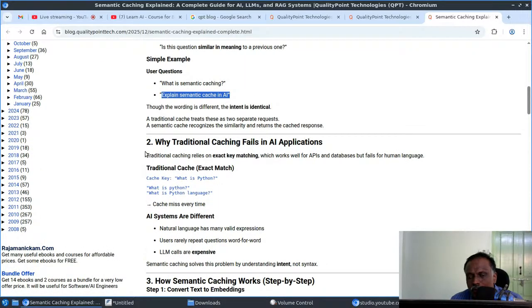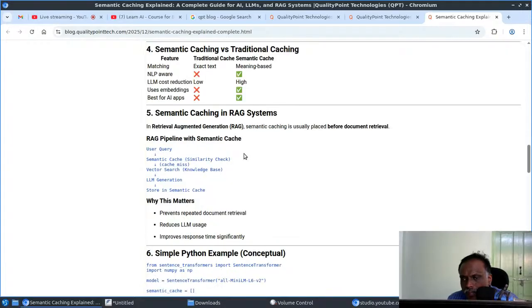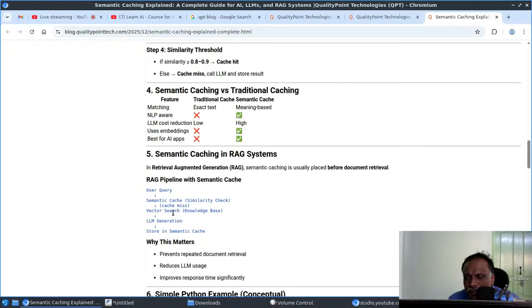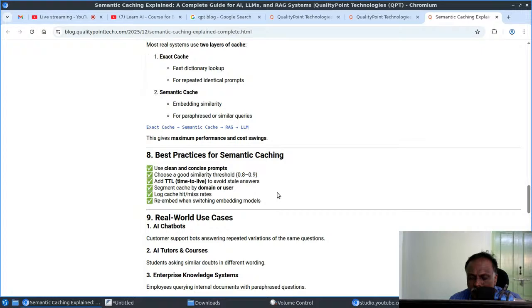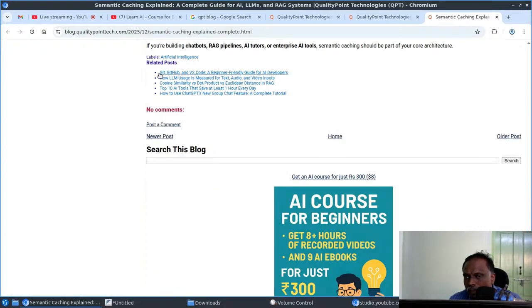How to do the other things, I explained here with the help of ChatGPT. Here is the cache limit, so I explained everything here, and I don't want to explain everything yet. The purpose of this live session is to tell you about my related blog post in my blog, so you can just go through that.